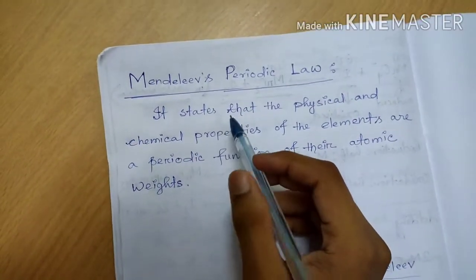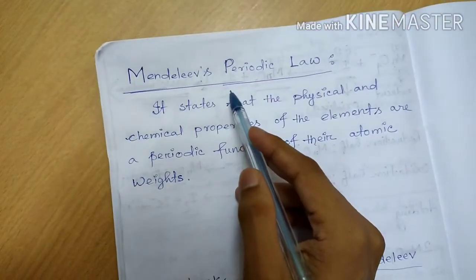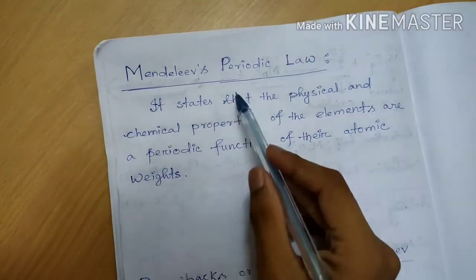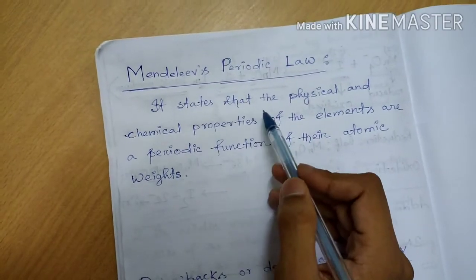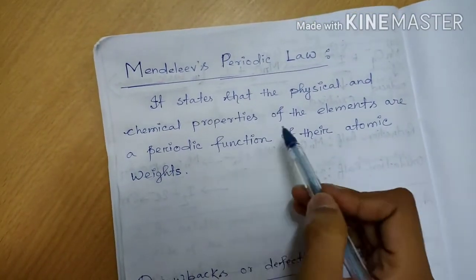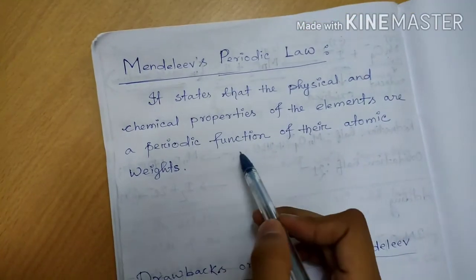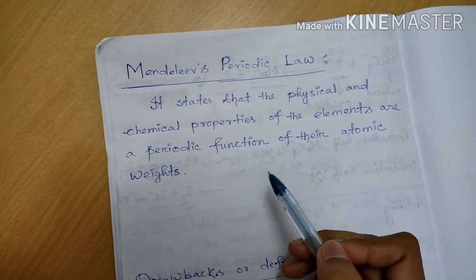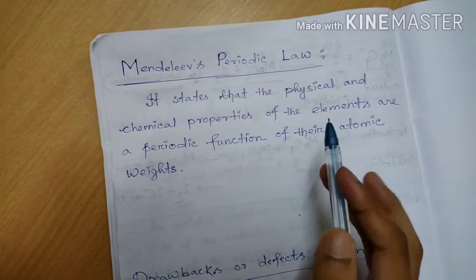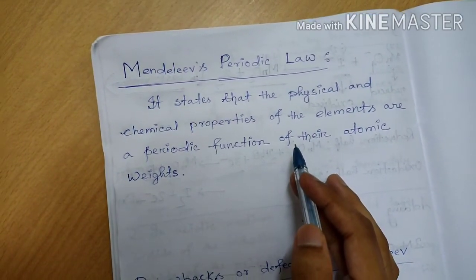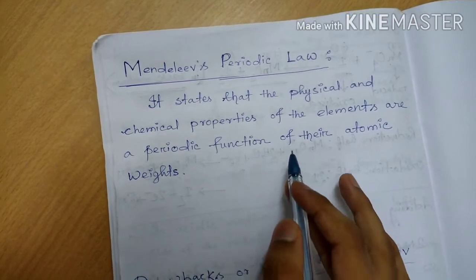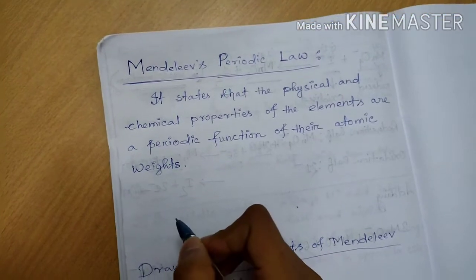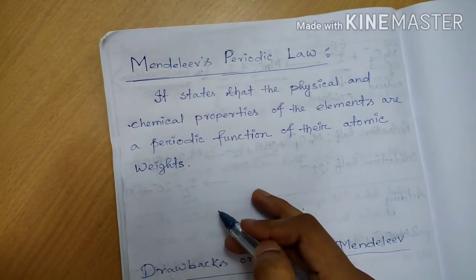Now first of all, you see the statement of Mendeleev's periodic law. Mendeleev's periodic law states that the physical and chemical properties of the elements are a periodic function of their atomic weights. As I have already told you, Mendeleev classified the physical and chemical properties of the elements according to their atomic weights, and this is Mendeleev's periodic law.